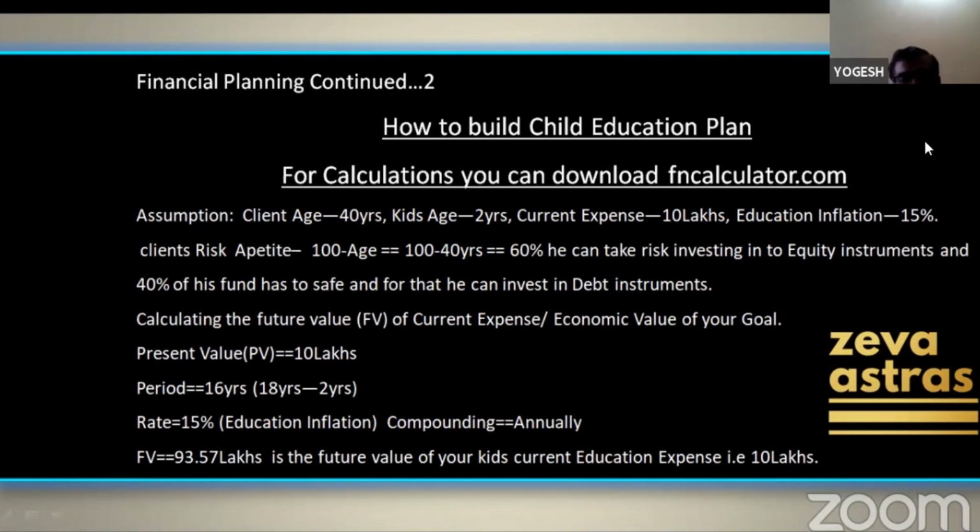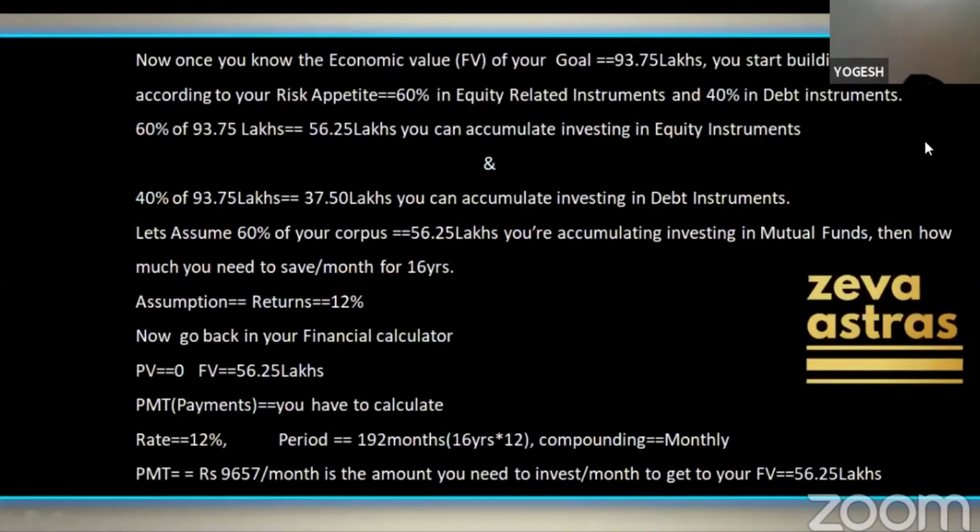It differs from country to country. So currently we are assuming 15%. Of course, it is on the higher side, but let us take a decent inflation of 15%. And we have to compound that annually. So if you put it in the calculator, the future value of this 10 lakhs is around 94 lakhs. Once you know the economic value of your goal, this 10 lakhs becomes around 94 lakhs, 16 years down the line.